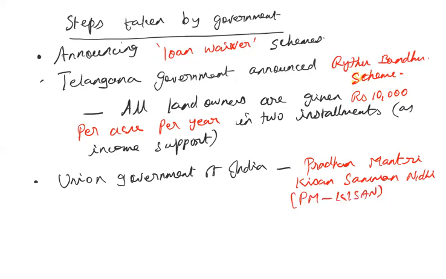Under this scheme, the farmer and his family are provided rupees 6,000.